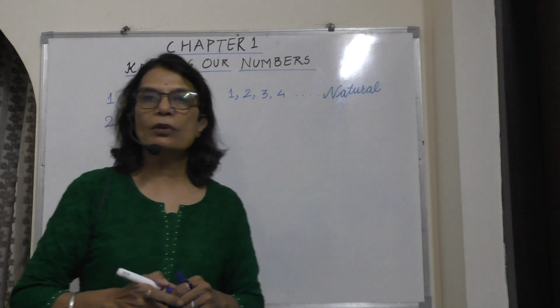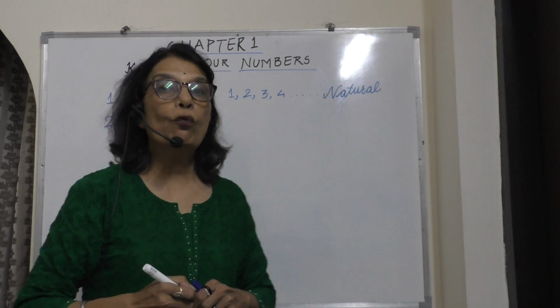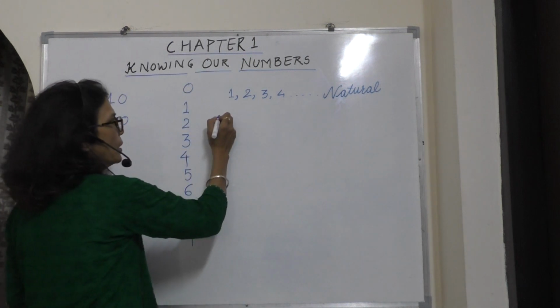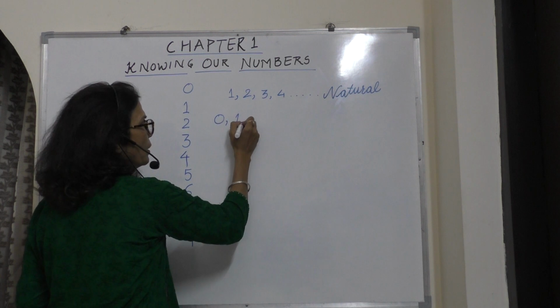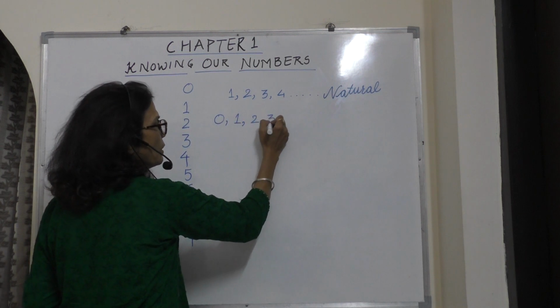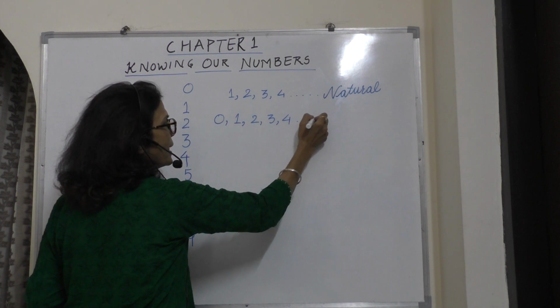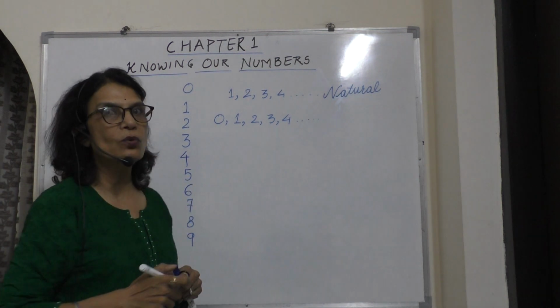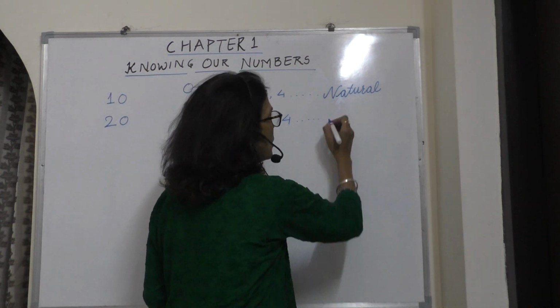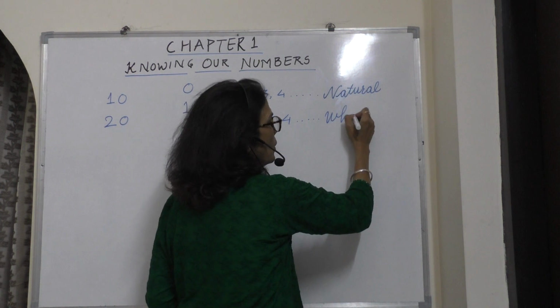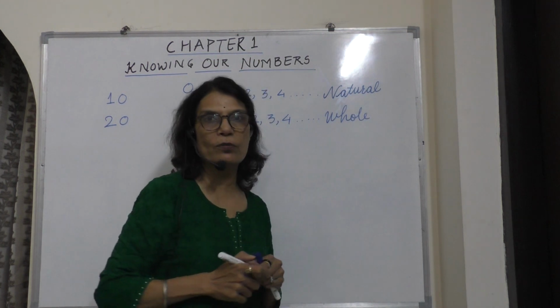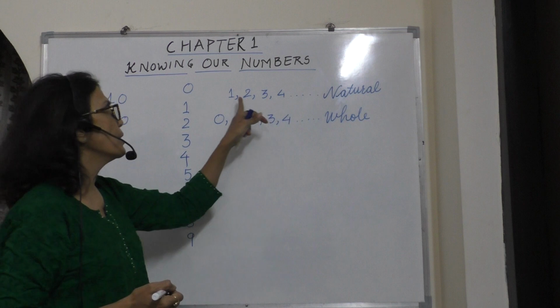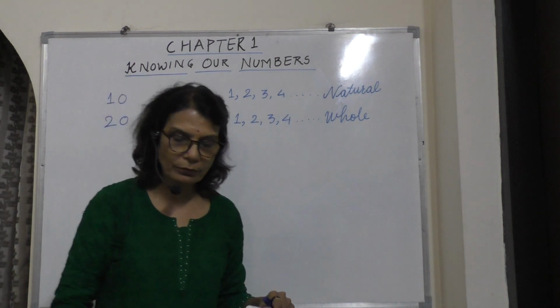And when we are counting numbers from 0, that is 0, 1, 2, 3, 4, like this endlessly, these are known as whole numbers. Whole numbers are the counting which starts from 0, and natural numbers are the counting which starts from 1.